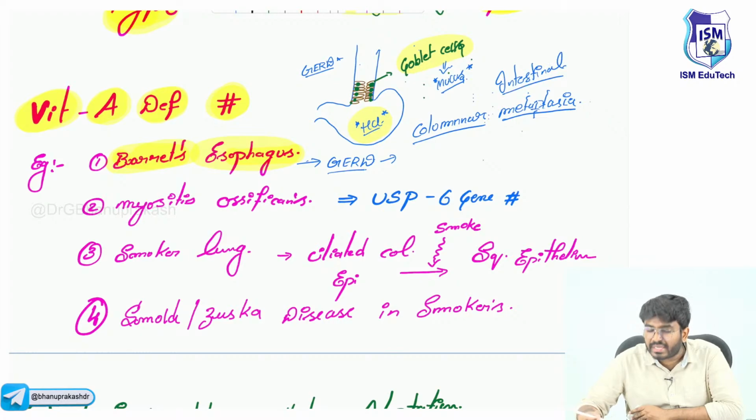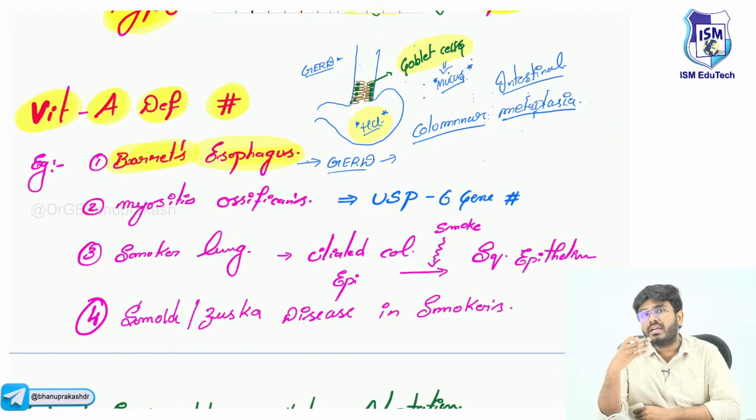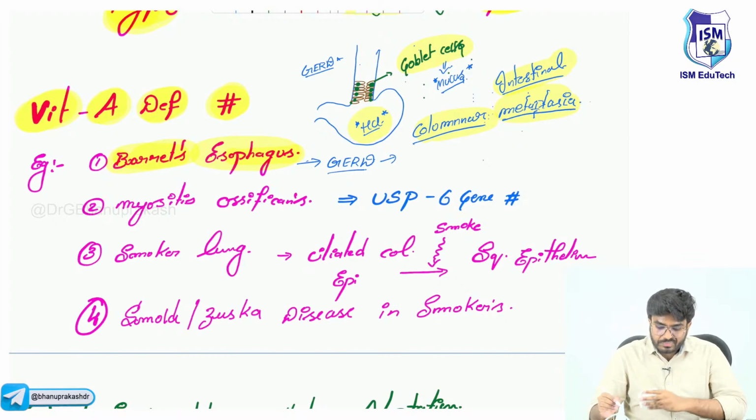Why am I using the words intestinal type of columnar metaplasia? Because goblet cells are seen in the intestines, not in the stomach, not in the esophagus. Now you are having the goblet cells also. So it is called intestinal type of columnar metaplasia, and that's the MCQ.